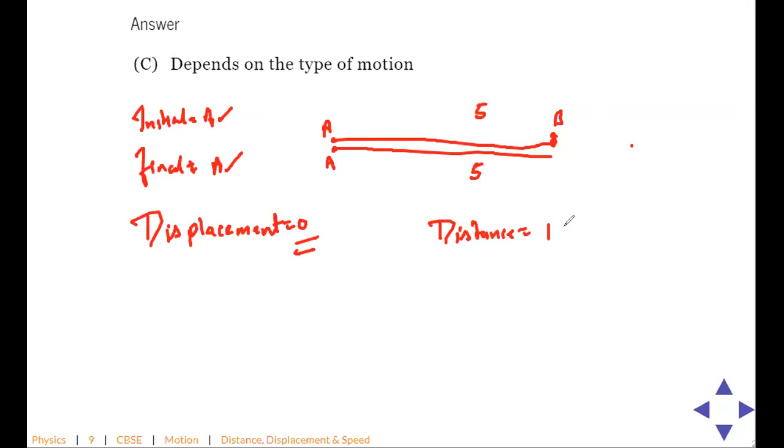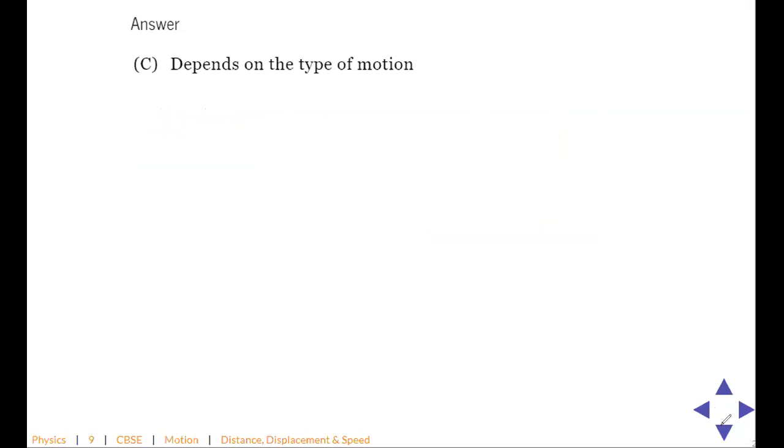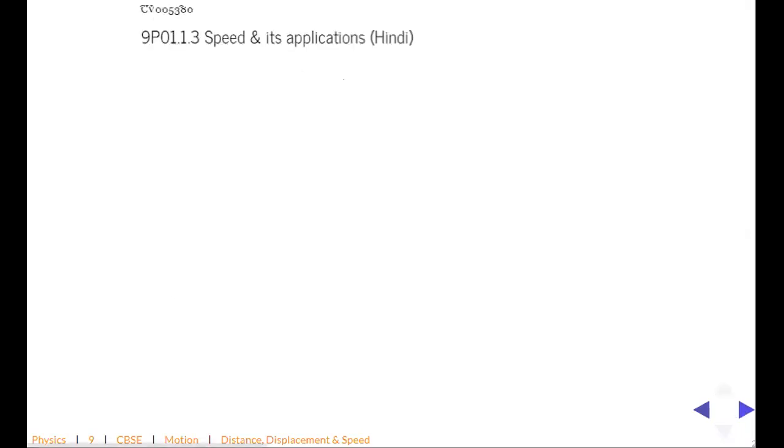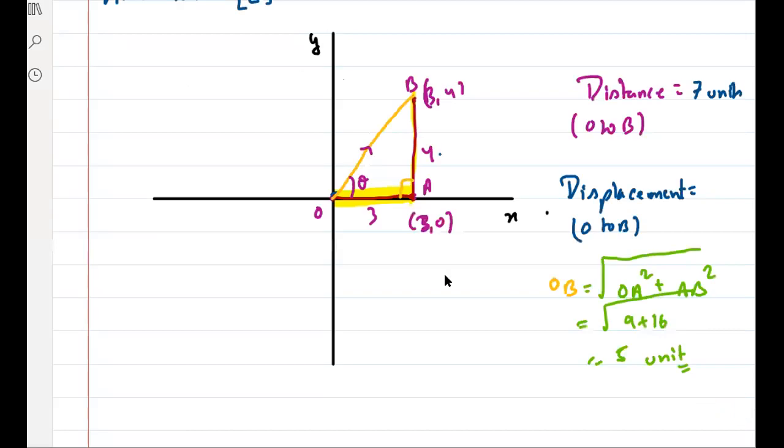Clear, everyone? ठीक है? Okay, so this is one example. In this, initial and final point is same. So it is 0. ठीक है, चलो.